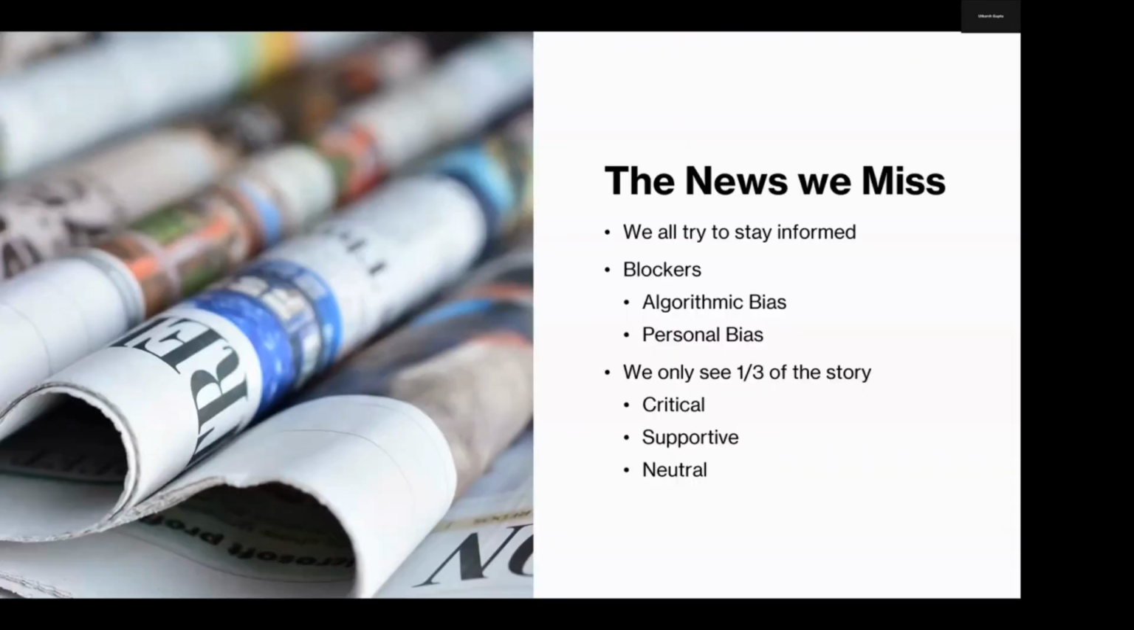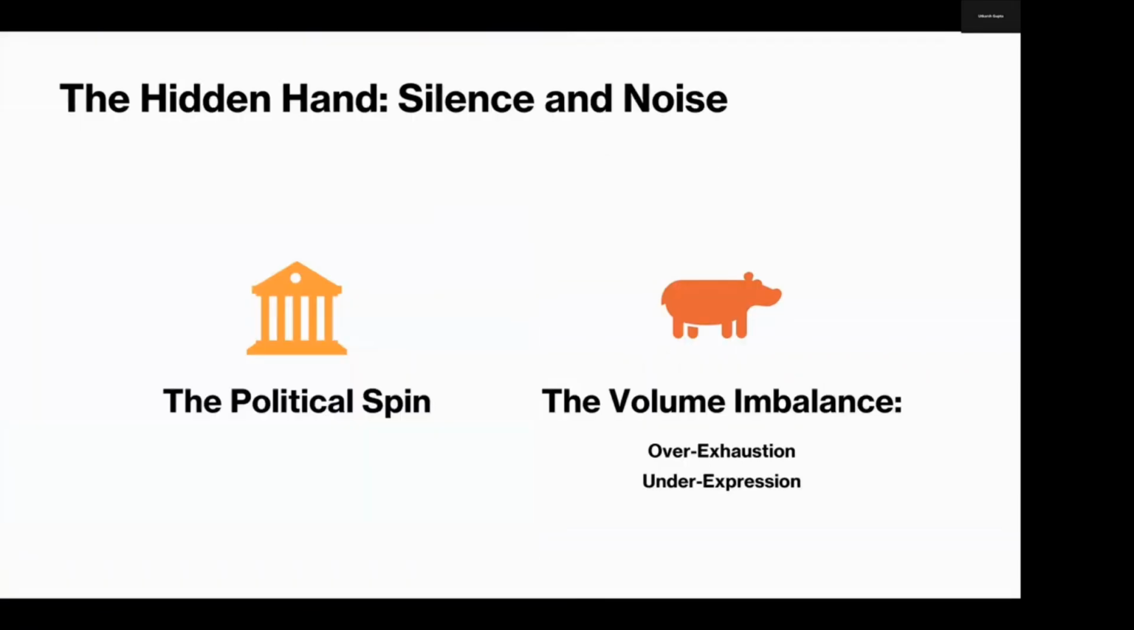We all try to stay informed, but the reality is we are drowning in noise between algorithmic bias, which shows us only what we like, and our own confirmation bias. We rarely get the full picture. Every story actually has three sides: critical, supportive, and neutral. But right now, most of us are only seeing one.